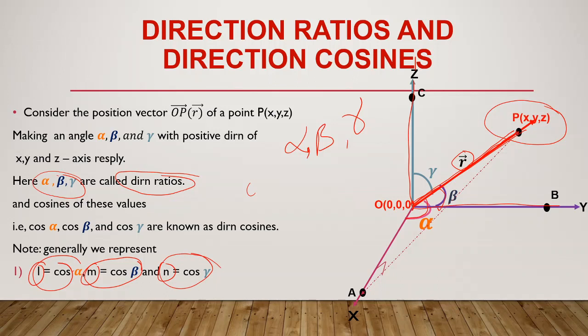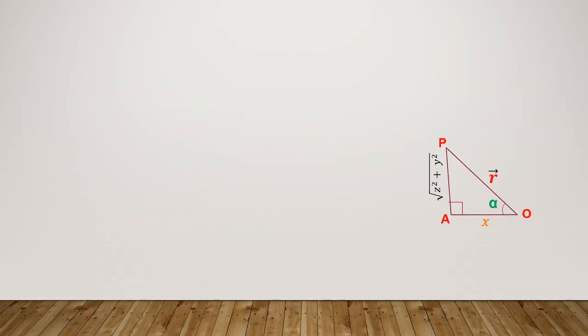There is one more very important point related to many problems which we need to solve further, that is l square plus m square plus n square will always be equal to 1. How, sir? We'll get to that also, but keep in mind the sum of the squares of all three direction cosines will always be equal to 1.